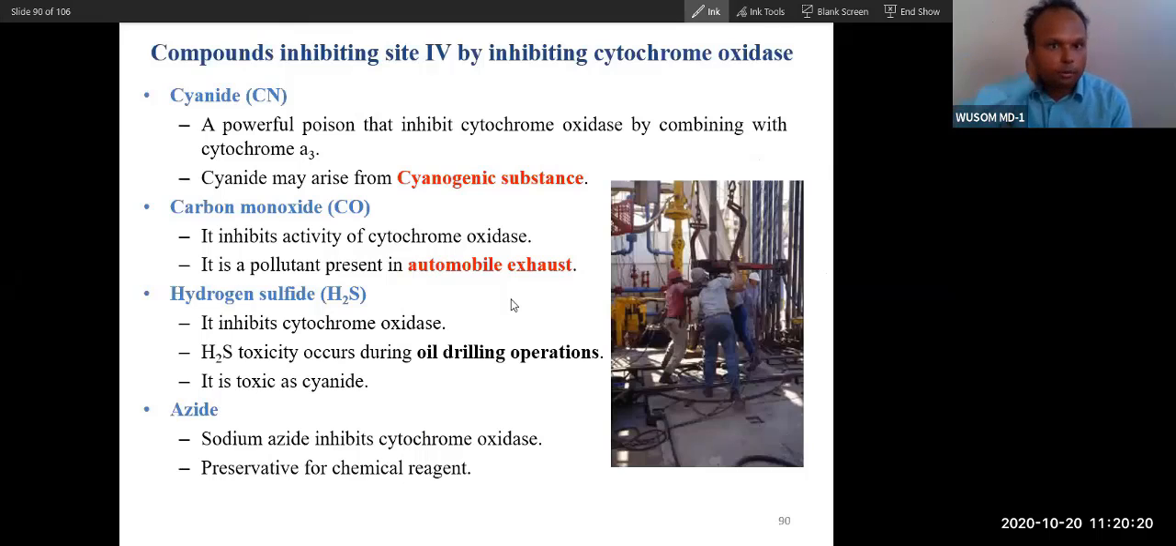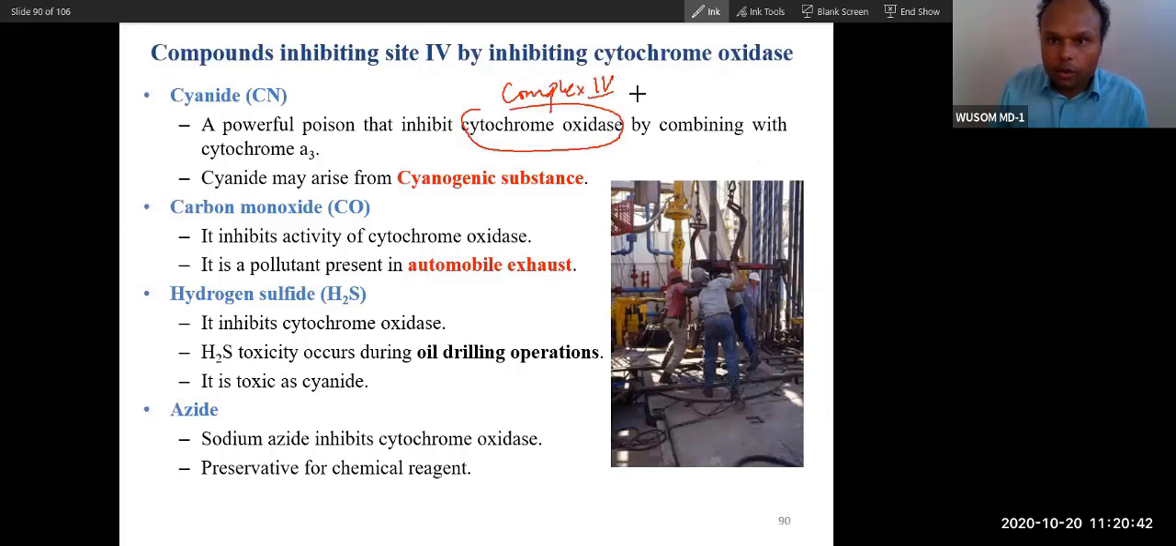So we will directly jump to complex 4. Cyanide poisoning, you can see, is a powerful poison. It is very, very powerful. It will inhibit cytochrome oxidase, complex 4, by combining with a3. Cyanide may arise from cyanogenic substances. I will tell you one cyanogenic substance. Wood has cyanogenic substances, so cyanide poisoning generally arises from cyanogenic substances. One is wood, one is a drug. I will tell you about that.